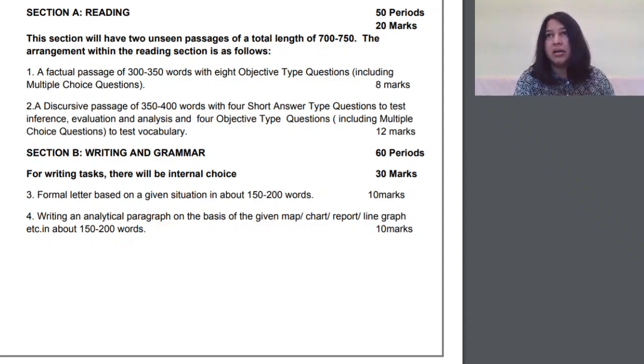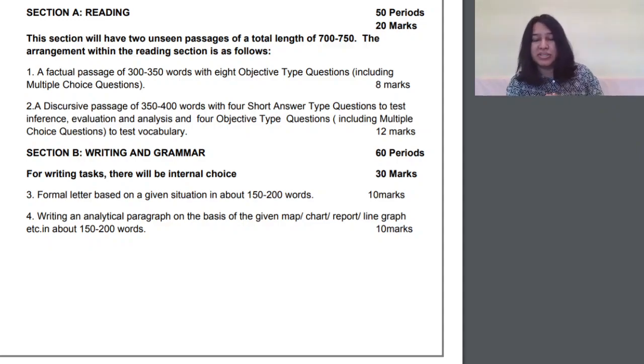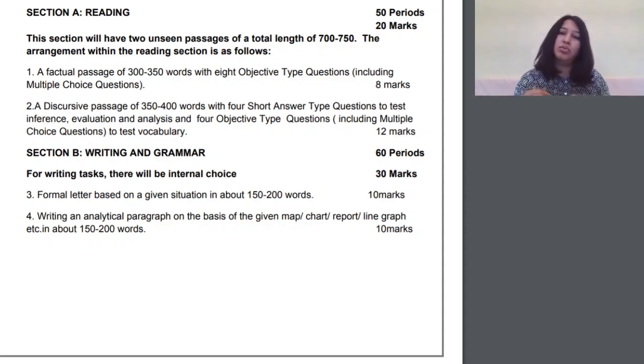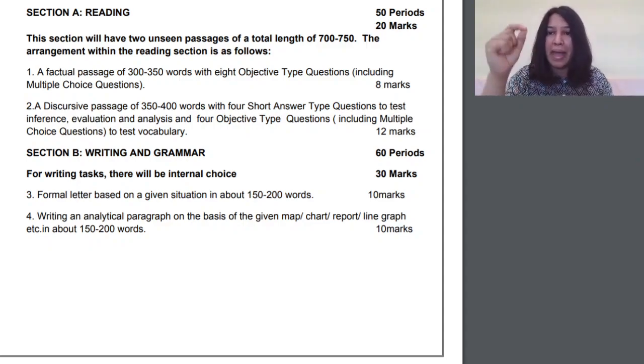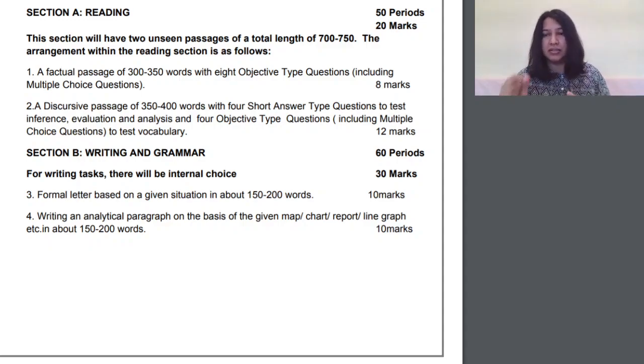Now, if we look at the past two classes and the third class on Saturday that we've done. In the first class, our LI was to answer factual questions. And I showed you how we can answer factual questions, which is by reading the question, going back to the text, finding the answer, reading the question again, and then writing the answer. So that is how we answer factual questions, by finding the information in the text. So that would be part of the objective type questions.